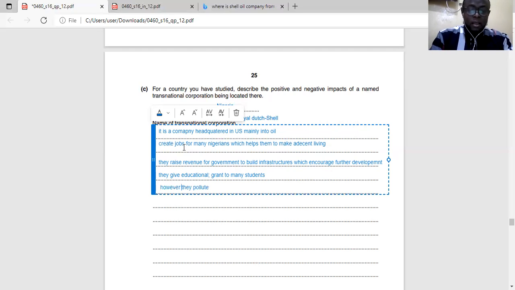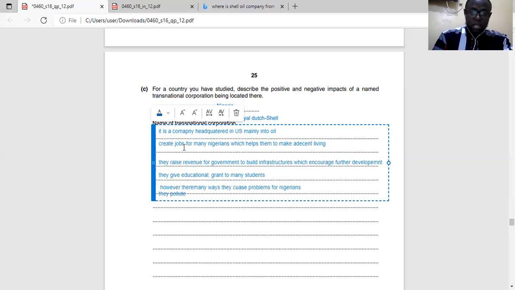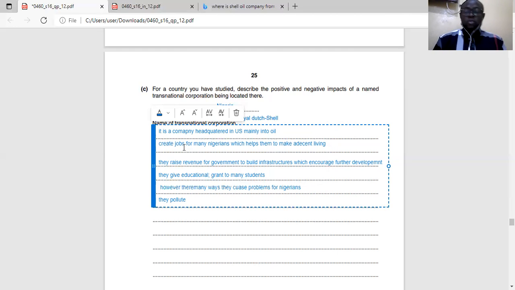However, there are many ways they cause problems for Nigerians. So it now starts: the activities pollute the environment, e.g., water pollution, land pollution, air pollution. So they pollute the environment through oil spillage.